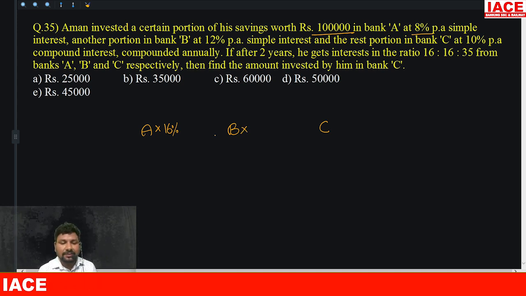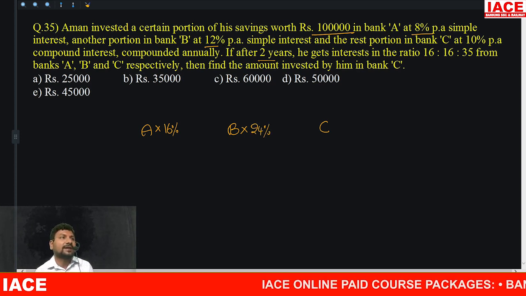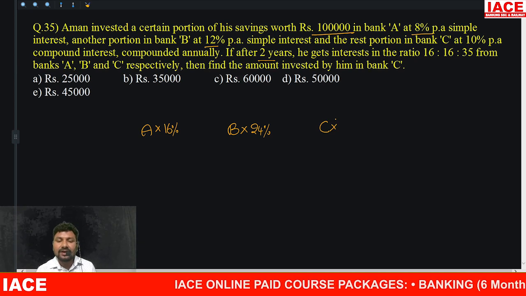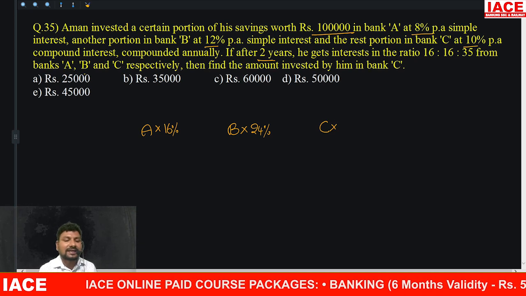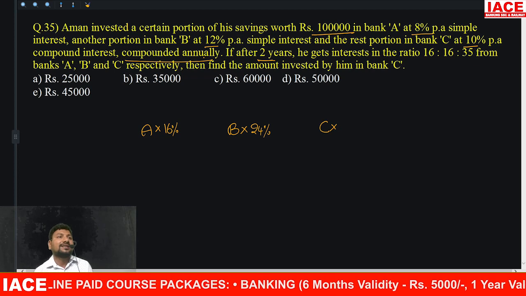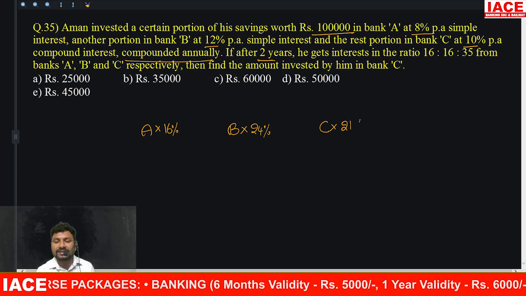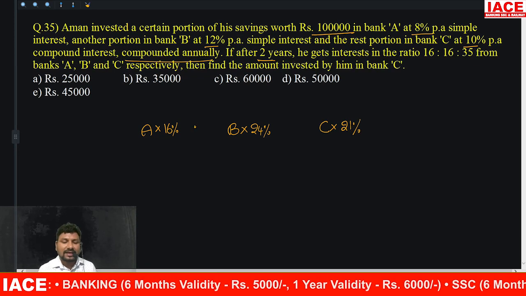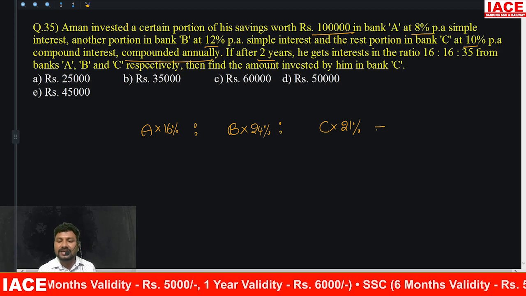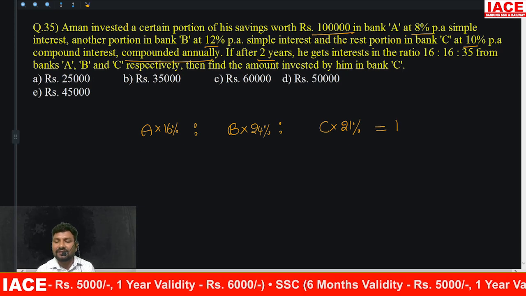And B invested B money at 12% for 2 years, which becomes how much percentage? 24% interest. And C invested for 2 years at 10% in compound interest. Compound interest 10% for 2 years is how much percentage? 21%. A interest, B interest, C interest, the final interest is given.